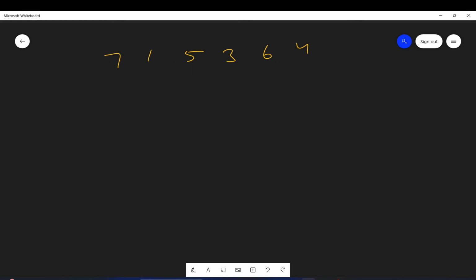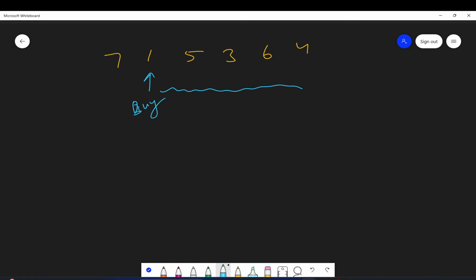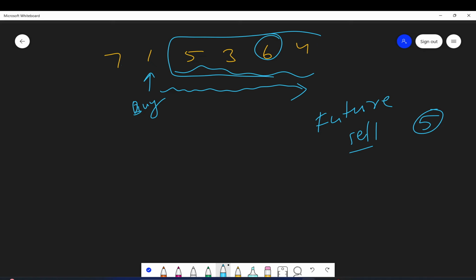So see guys, the basic thing is that if I am to buy here, I need to know the maximum value to the right of it at which I can sell in the future. If I'm buying at 1 and I sell at 6, I'll get a profit of 5, and obviously 6 is the maximum value there.